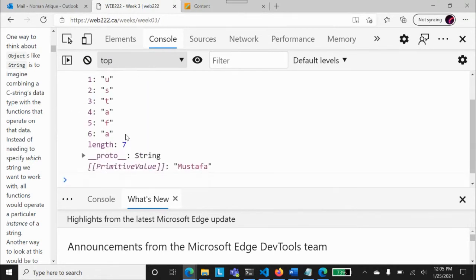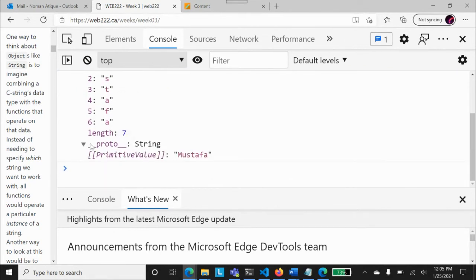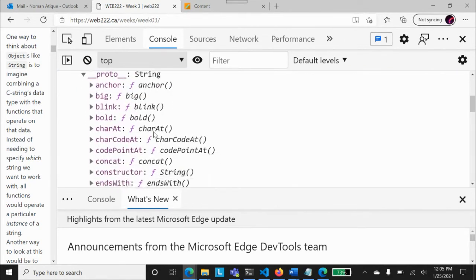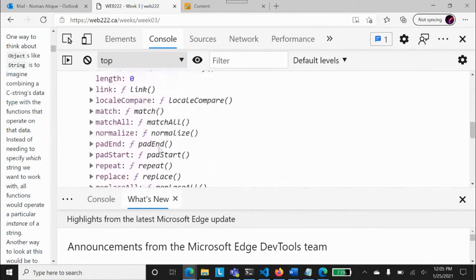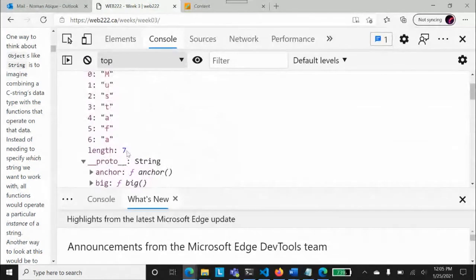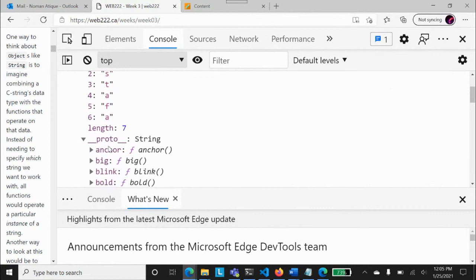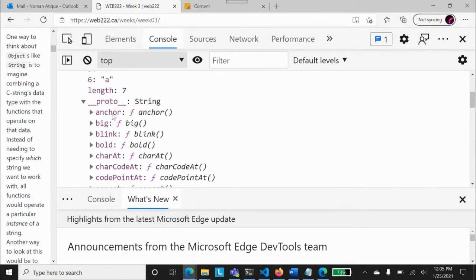Now what is that string? This string, for example, contains characters mostly, and then it has something. I'll tell you that. What is that? These are all the functions that can be accessed on what? On this string. So do you see that this string is concatenating all this data? This is the data of it, and this is the functions or methods associated with it. I hope now this will be making sense.